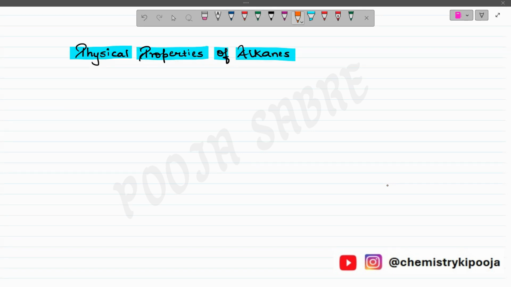Before proceeding with physical properties of alkanes, let us first understand the concept of alkanes in detail. Alkanes contain only carbon-carbon and carbon-hydrogen sigma bonds, right? Then we know that alkanes are non-polar in nature. Now, why are they non-polar in nature, students?